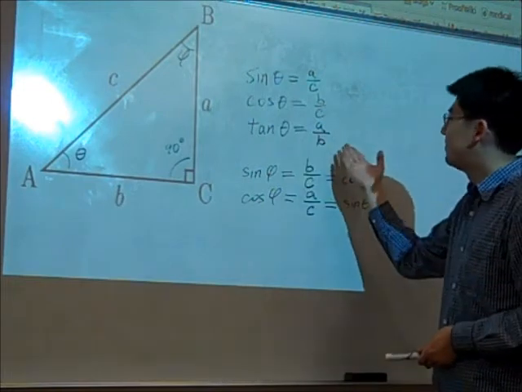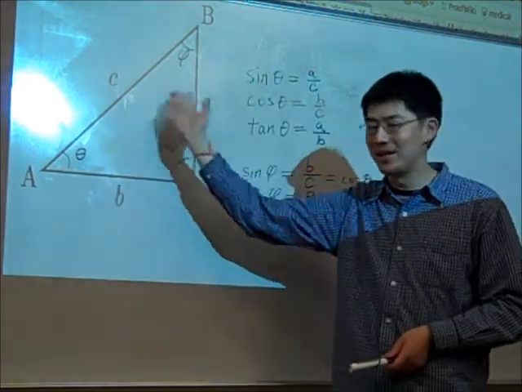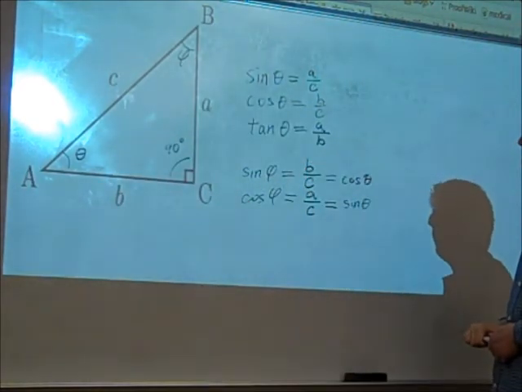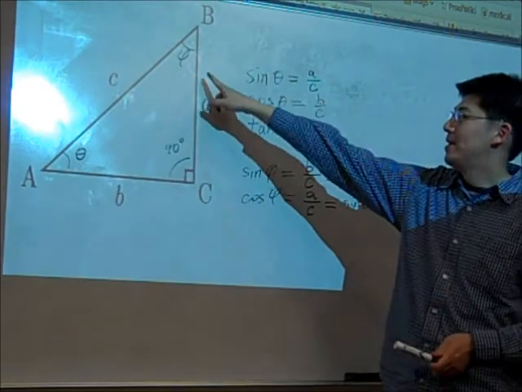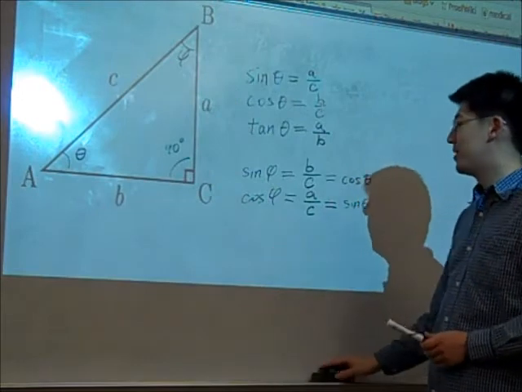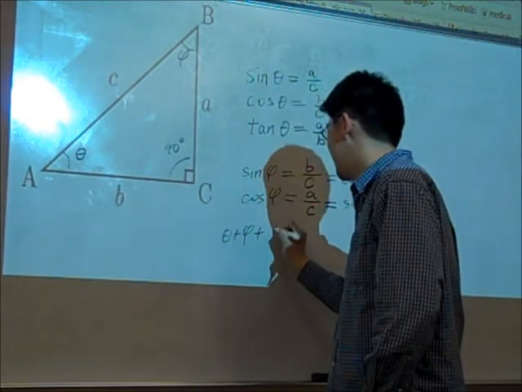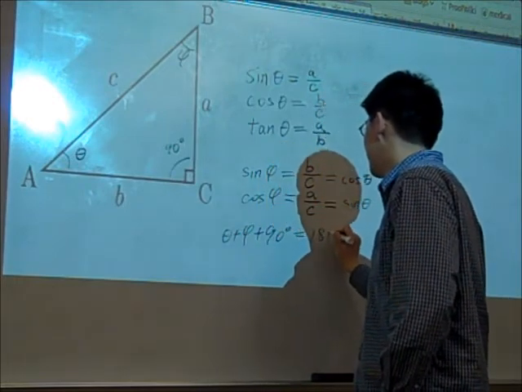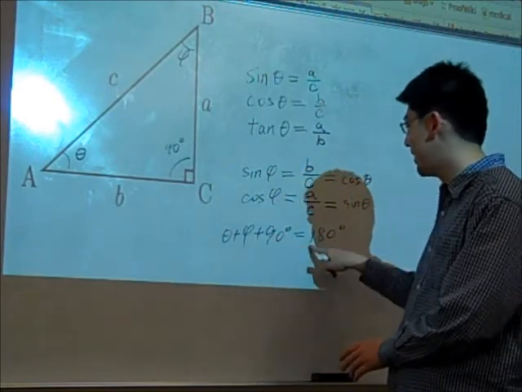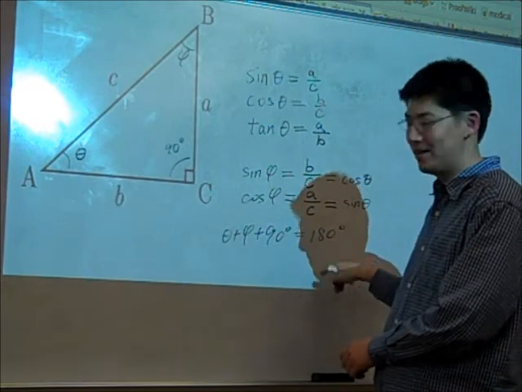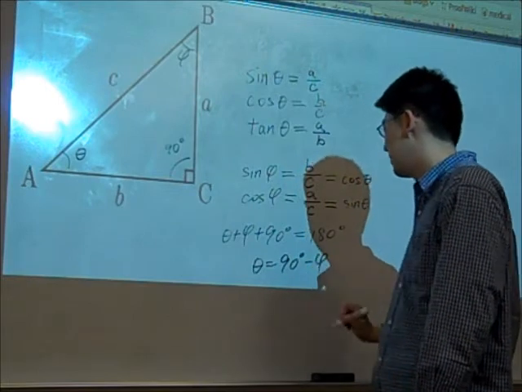And tangent of theta, similarly, tangent of phi is going to be equal to the cotangent of theta and so on. I won't go into too many details of that. But we also know that theta plus phi plus 90 degrees is equal to 180 degrees. So if we simplify this algebraically and move the 90 degrees, it says theta plus phi is equal to 90 degrees, and we get that theta is going to be 90 degrees minus phi.